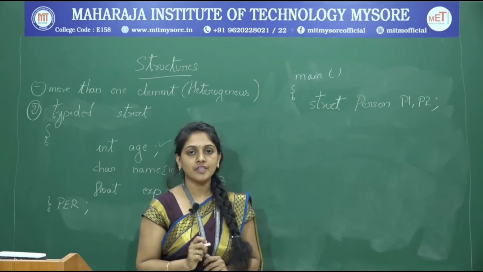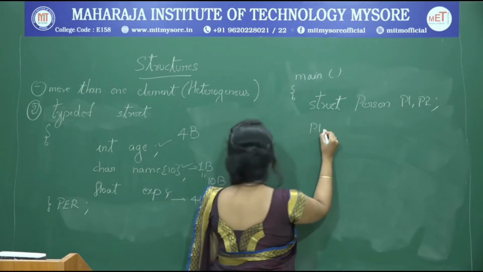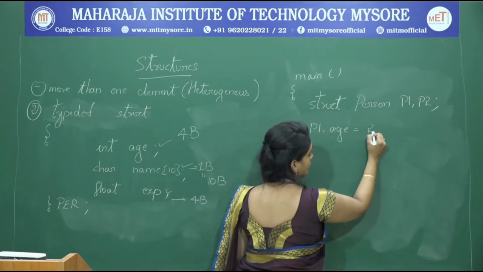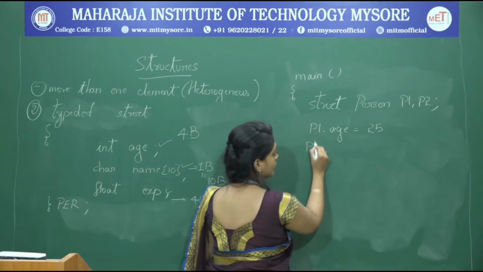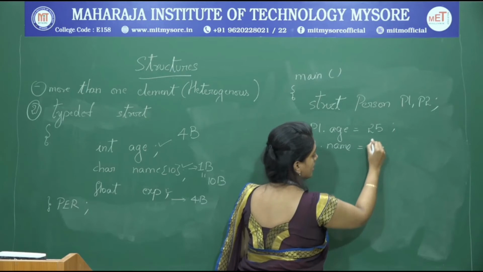For accessing, we use the dot operator, and P1 dot age is equal to 25. P1 dot name is equal to Ashok.